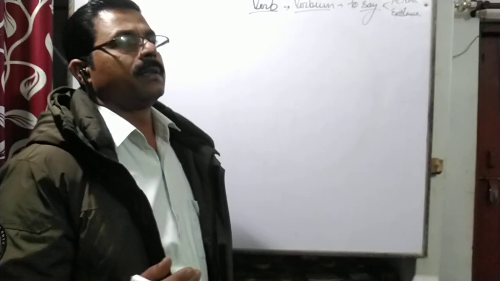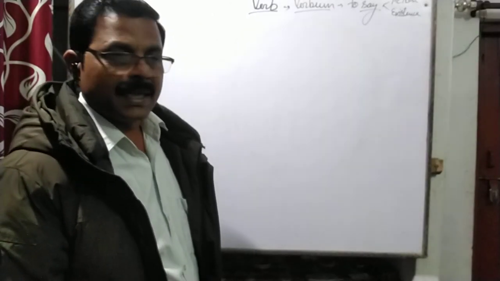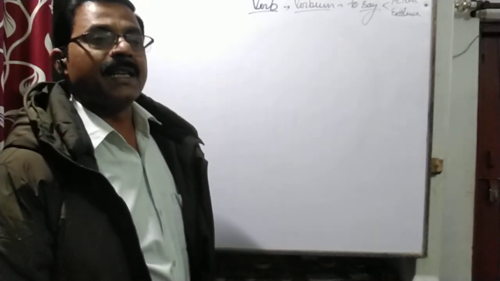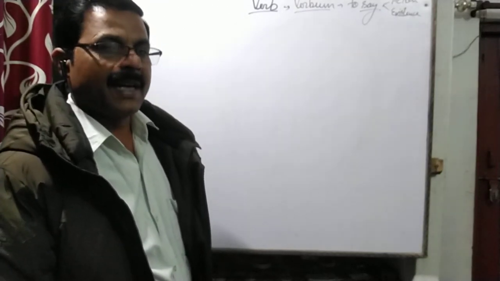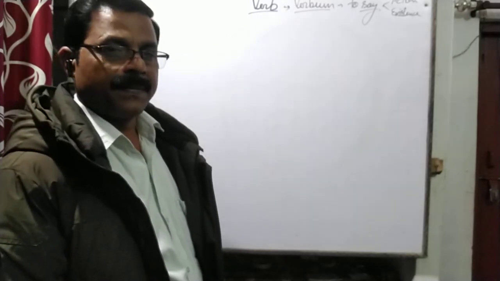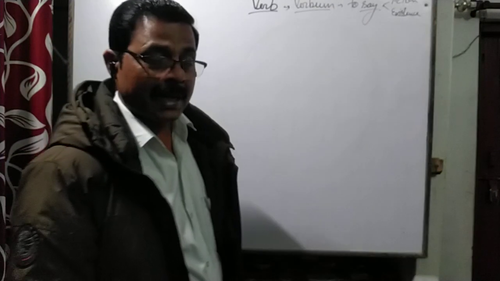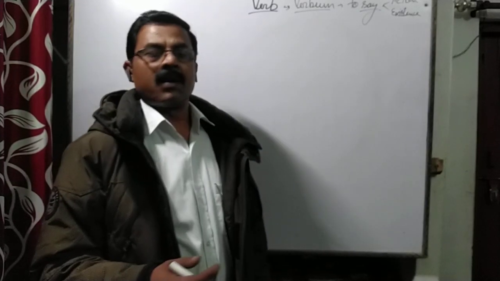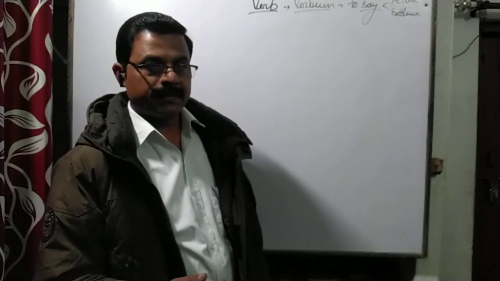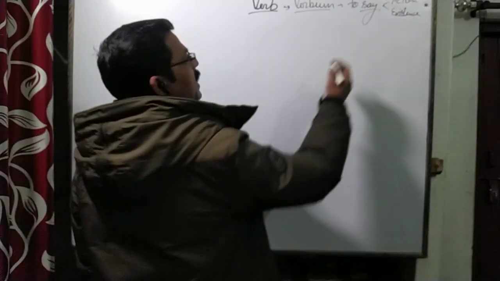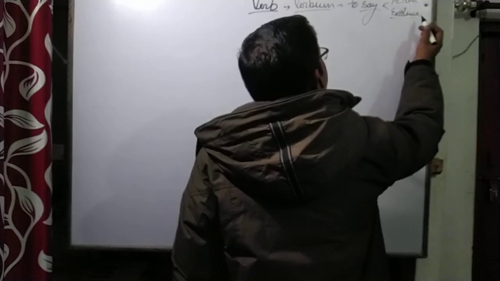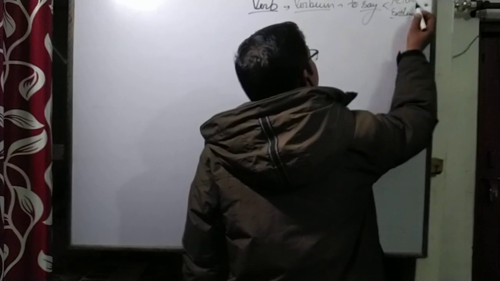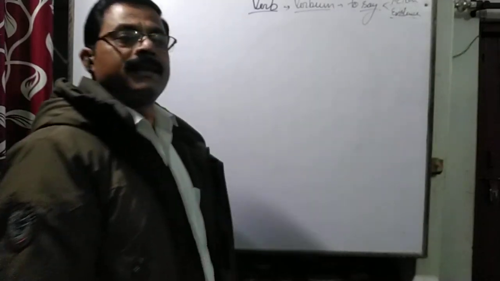Existences are of abstract kind, and existences are of material kind. They are made up of various materials. They are visible, they can be touched, they can be seen. But abstract nouns, abstract existences are not seen, they cannot be touched. So we say existences; it may be abstract, may be material. Action made by an existence.